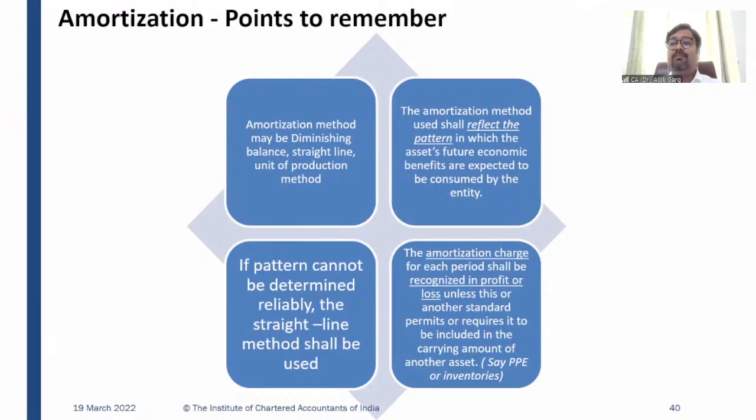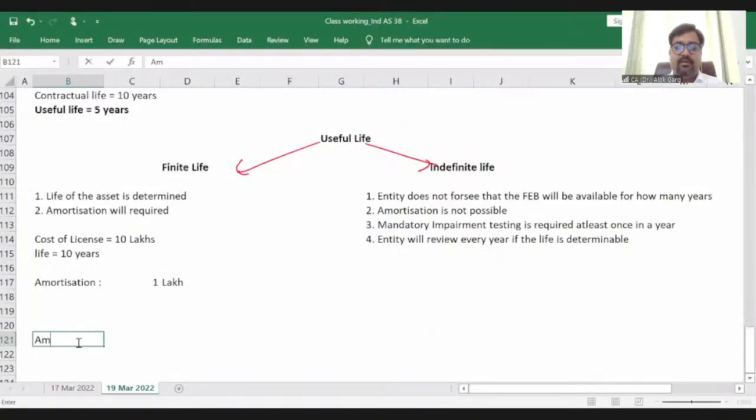What could be the amortization methods? We have discussed that a change in depreciation method is a change in accounting estimate, right? Likewise, a change in amortization method is also a change in accounting estimate. But what is the amortization method? This method will reflect the consumption pattern of the asset, the future economic benefit pattern of the asset, right? For example, if your intangible asset is providing a consistent future economic benefit, right? So we are talking about amortization methods.